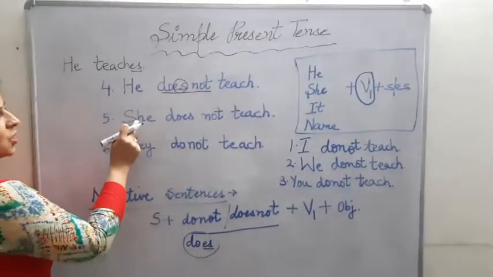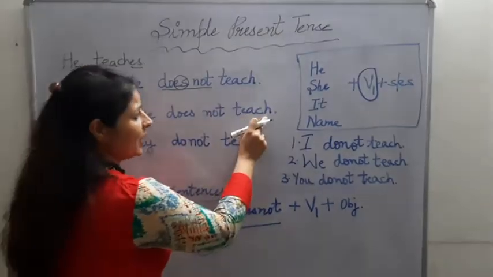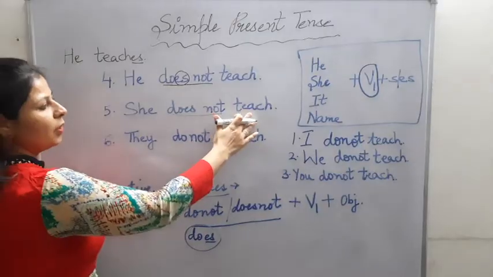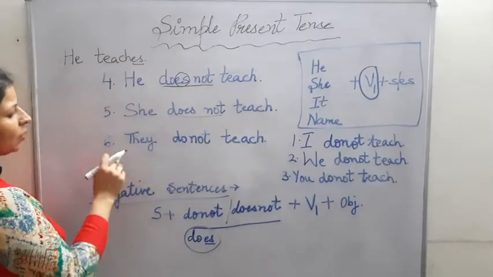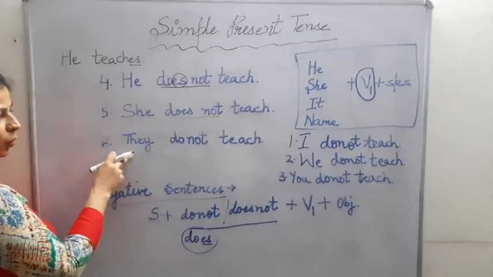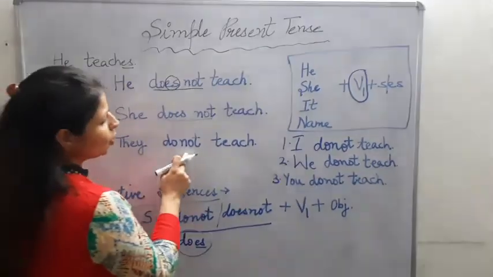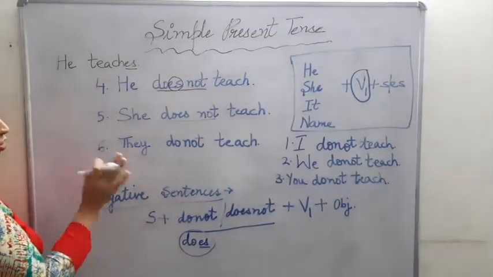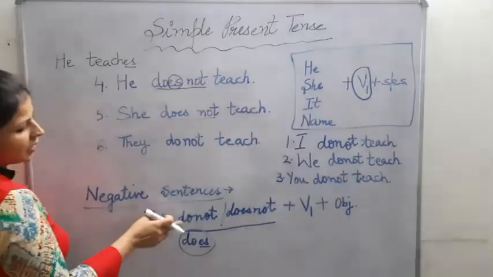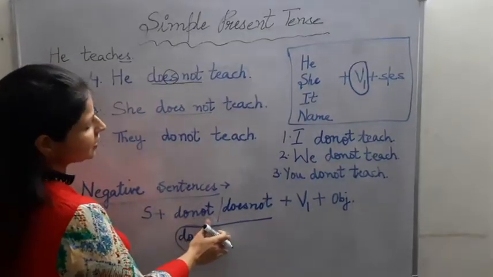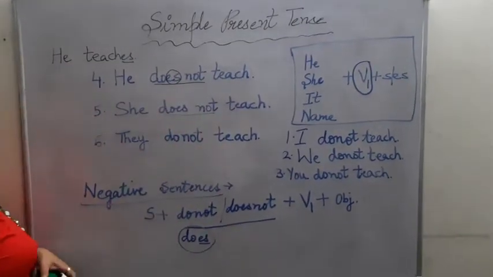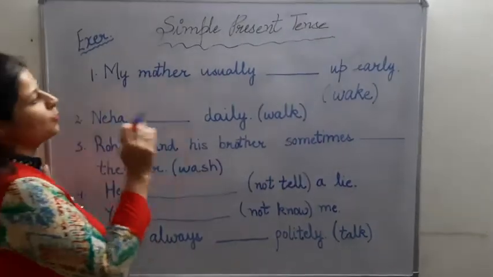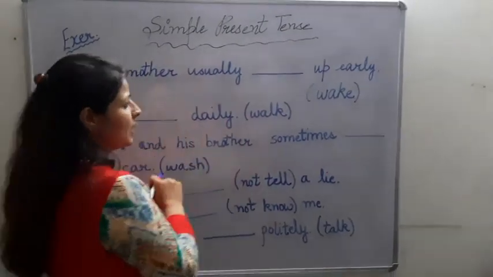In the same way, she does not teach. Does not will come as helping verb and main verb will be teach. Now come to our they, third person plural pronoun. They do not teach. So, this is all about changing our affirmative sentences and how to make negative sentences in simple present tense. Alright students, let us do an exercise to practice our simple present tense.